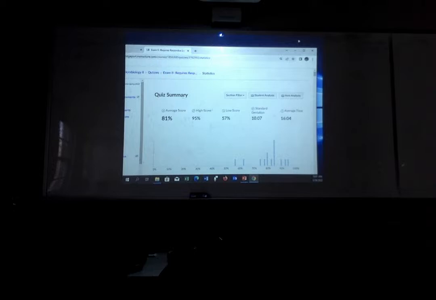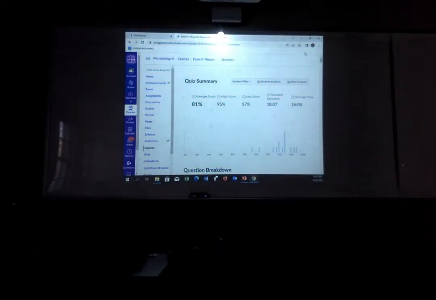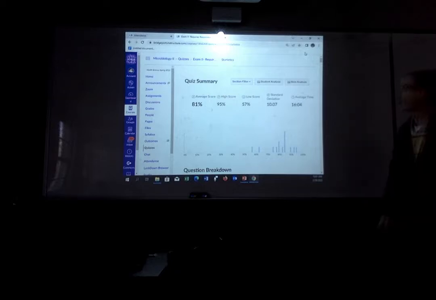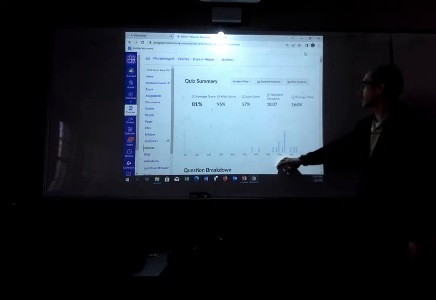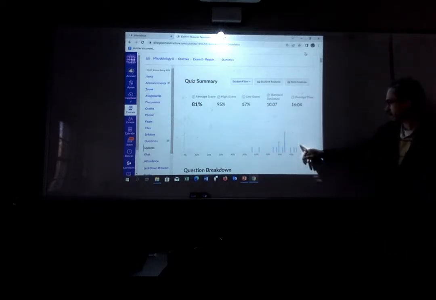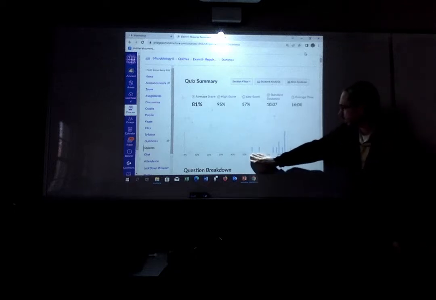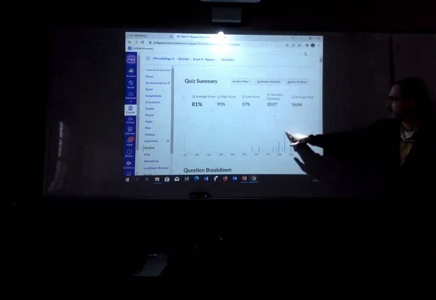I want to show you the distribution on your micro exam you just took. Okay, here's the micro exam stats. High score is 95, low score is 57. Pretty tight distribution over here. Really good distribution. We had 2 outliers, but otherwise good distribution.